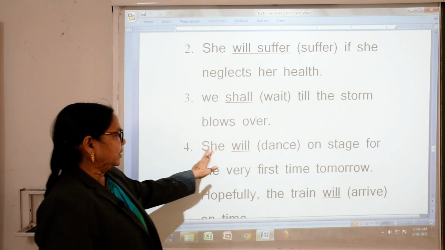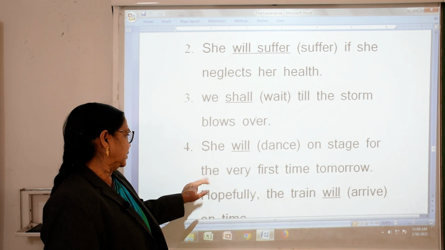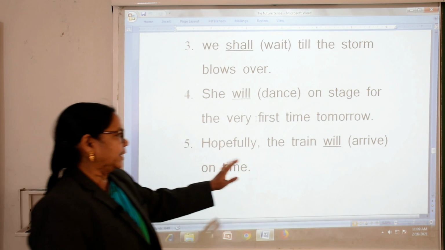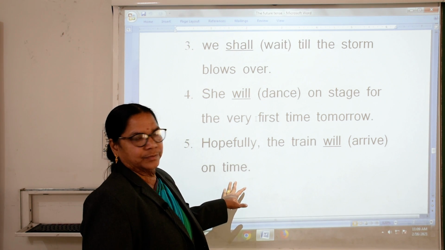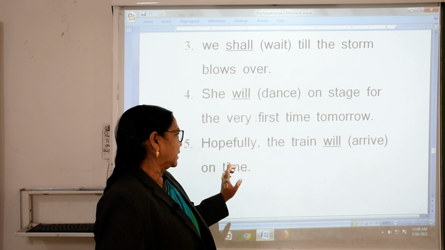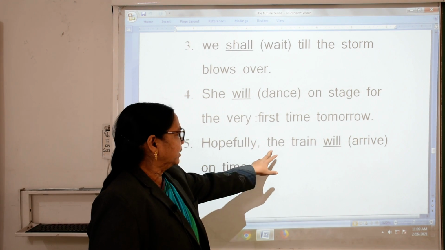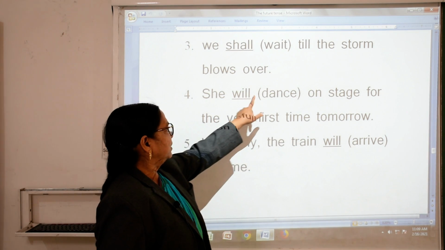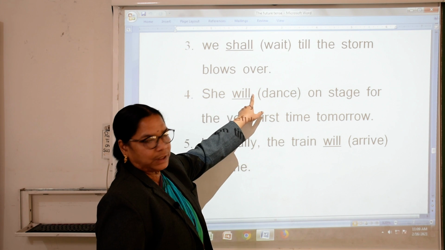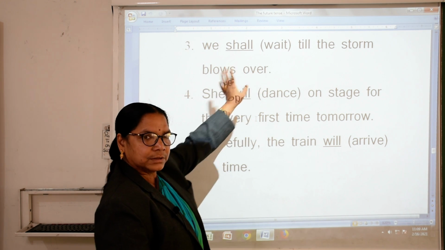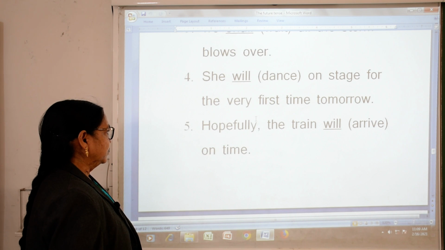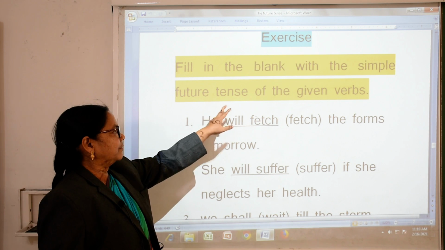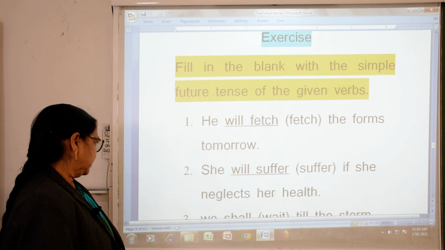Here, she will dance on stage for the very first time tomorrow. Hopefully the train will arrive on time. Will arrive on time. So, hopefully the train will arrive. Here she will dance. Dance will come here. And we shall wait. Same. This we have done.